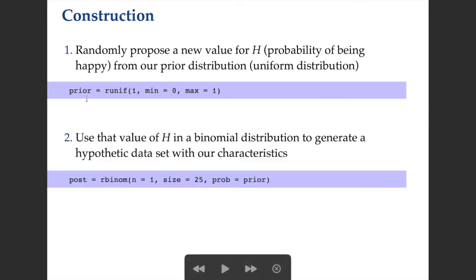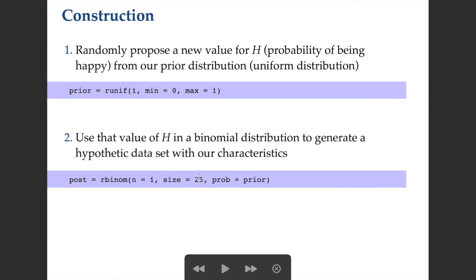Then we use this prior value in a binomial distribution to generate a hypothetical data set with our characteristics. We're going to randomly draw from the binomial distribution one sample set of 25 individuals. Remember that that's how many students we surveyed.